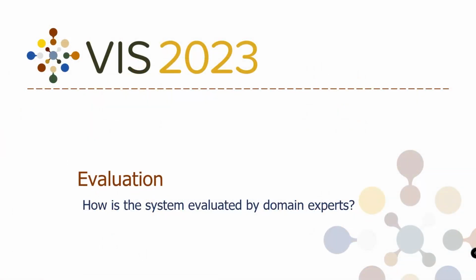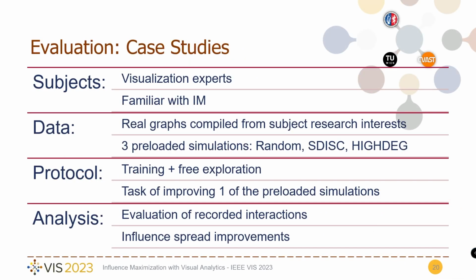Let's now move to how we evaluated our system. First, we described the 2 case studies. We recruited 2 visualization experts familiar with the problem of influence maximization. We included in the system real graphs compiled from the subject research interests. Each graph had 3 preloaded simulations, one with a random seed selection and the other 2 compiled with the other available heuristics. The protocol for the evaluation was an interview with the training and free exploration and a final task of improving one of the preloaded simulations.